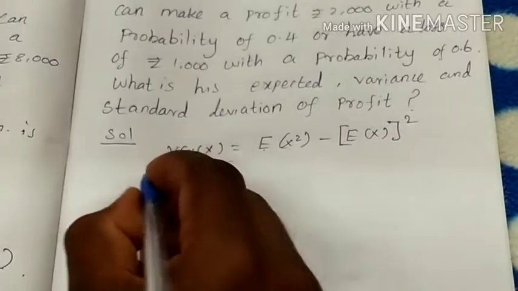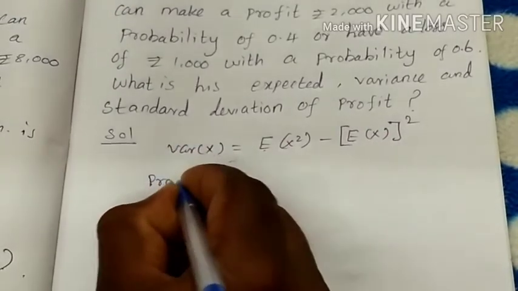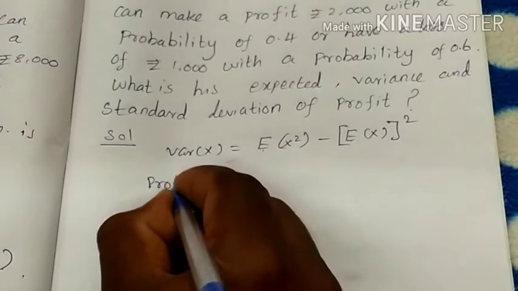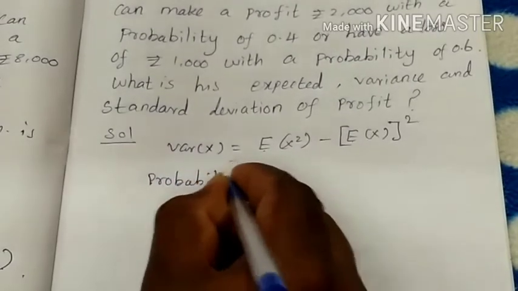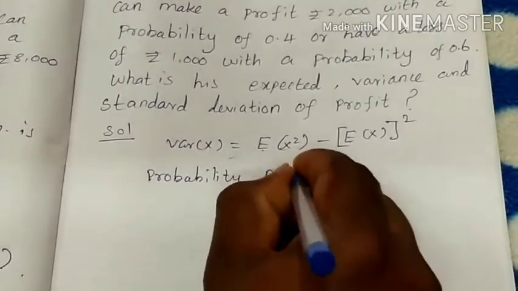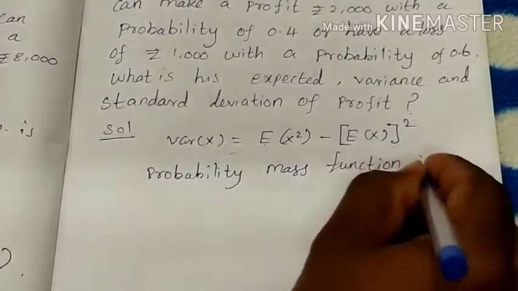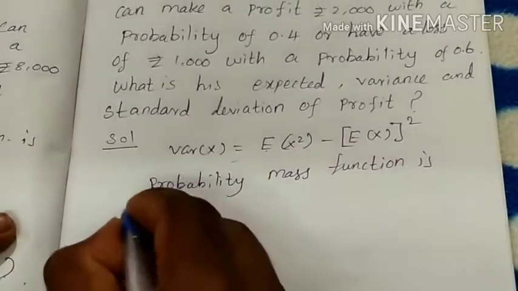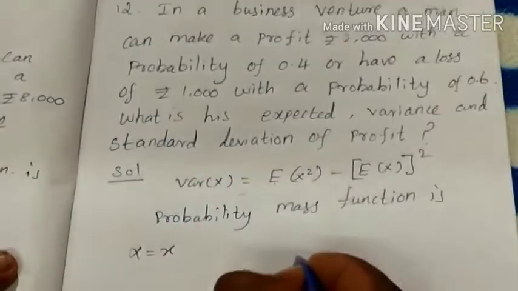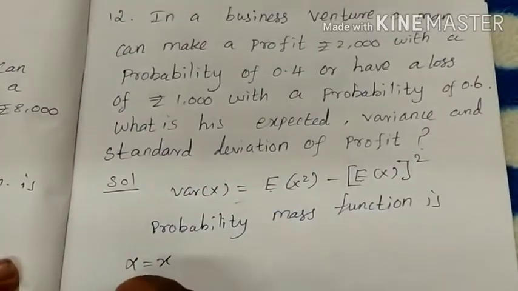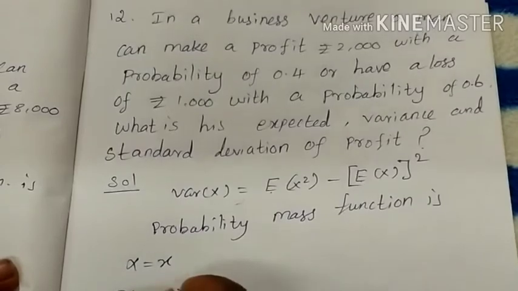Expectation of X. First find the probability mass function. The probability mass function is formed as a table: capital X equal to small x, and P of capital X equal to small x.